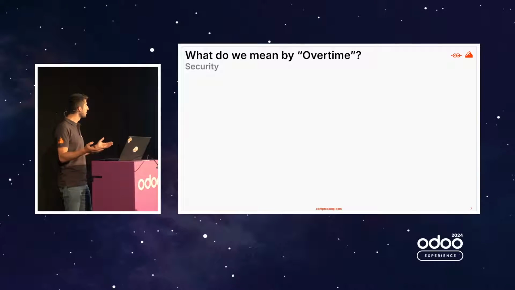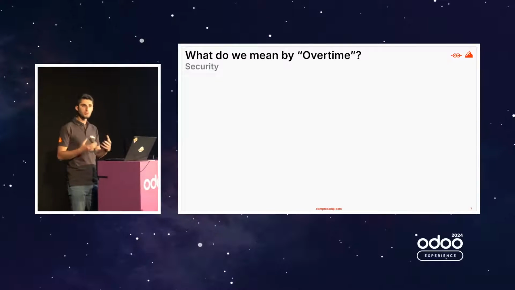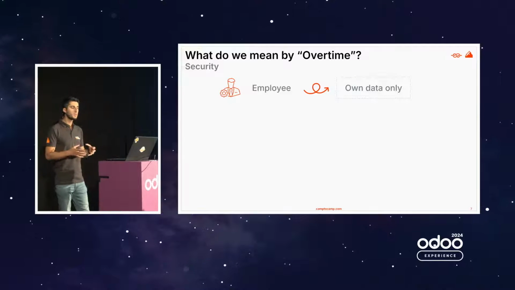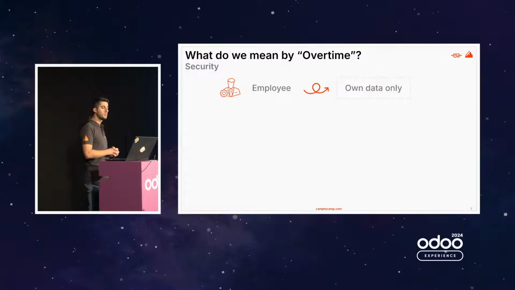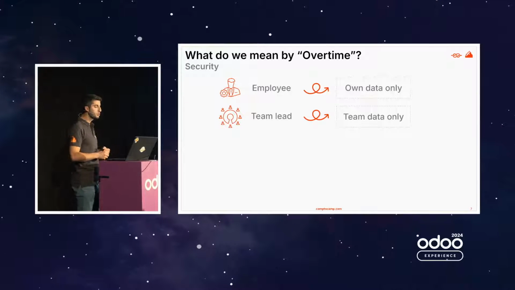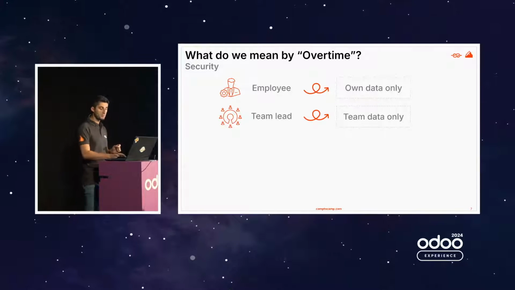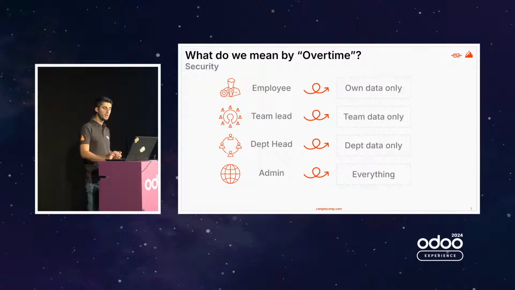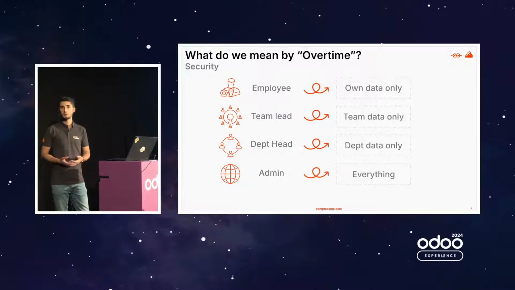This is why it comes with a lot of security aspects. First, a regular employee should only have access to his or her own data only. A team leader should only have access to the team data. A department head should only have access, obviously, to the department data, and the admin should have access to everything.